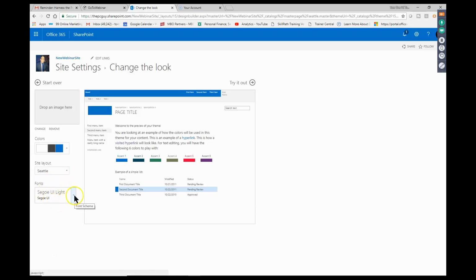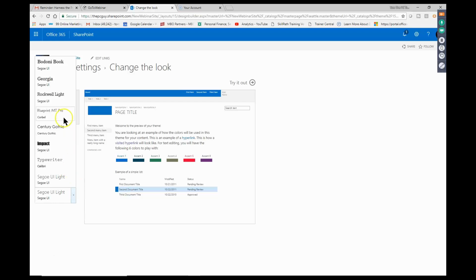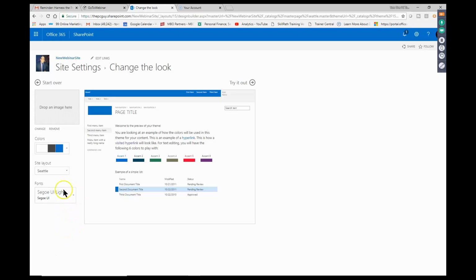And then you can also pick your font set as well. So if you scroll through these, perhaps you find a specific font that you like. But the one that is there is fine. Now, what I'll do is, you see where it says drop an image here? Well, that'll be like the background on the entire page or the entire site.